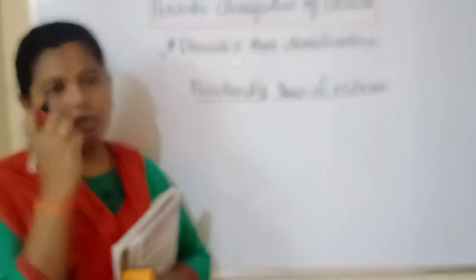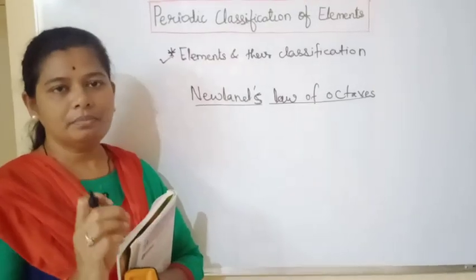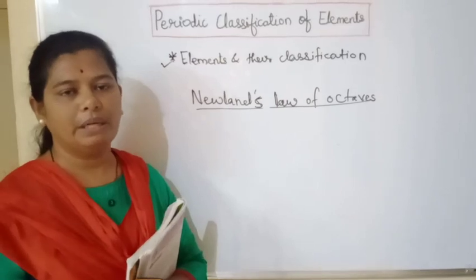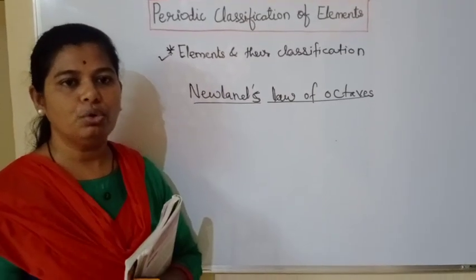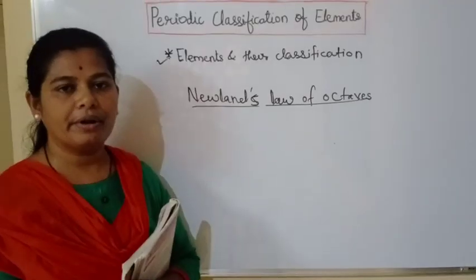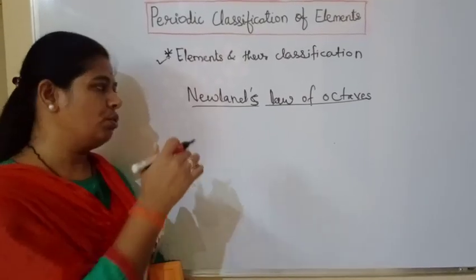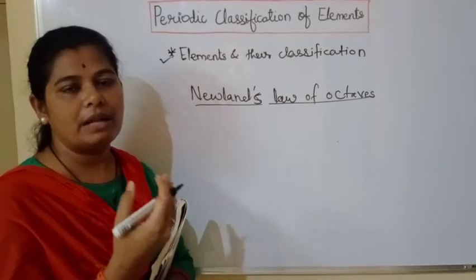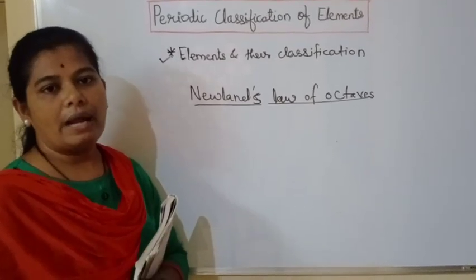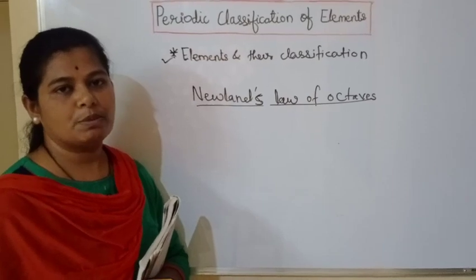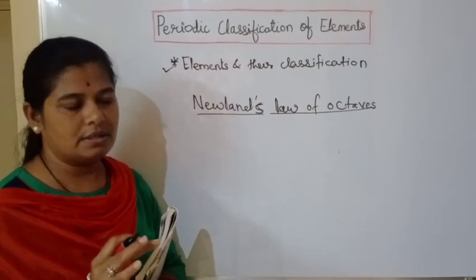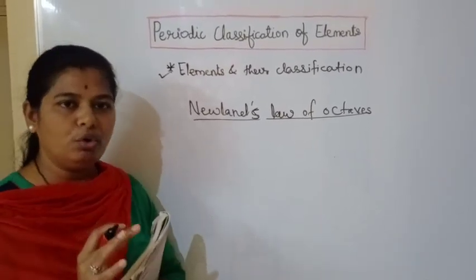As I told you, the atomic mass of the middle element is equal to the mean of the atomic masses of the other two elements. You can give the example of lithium, sodium and potassium, add them and divide by 2. In this way you can explain Dobereiner's triad with example. It will come for 2 marks.